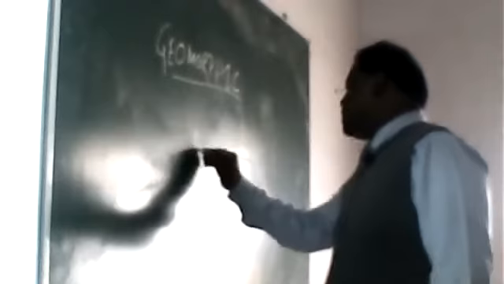Okay, wait, sit down. Suppose this is the surface of the earth. Right?